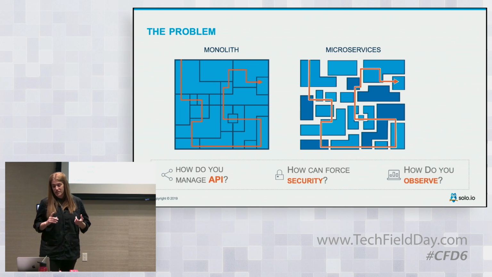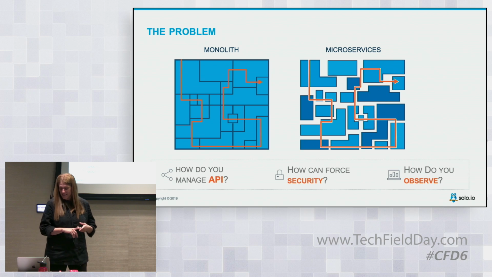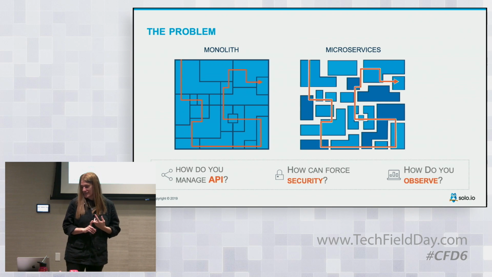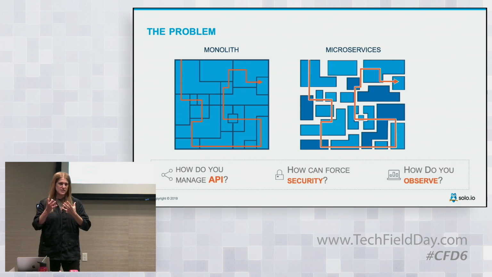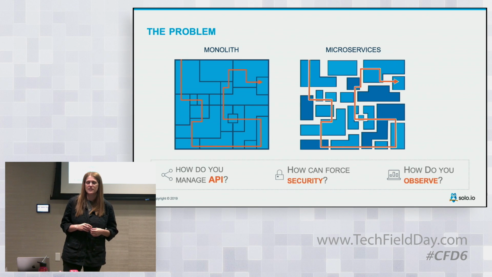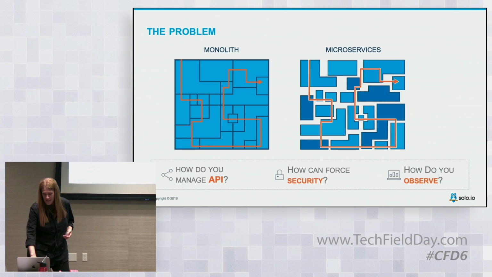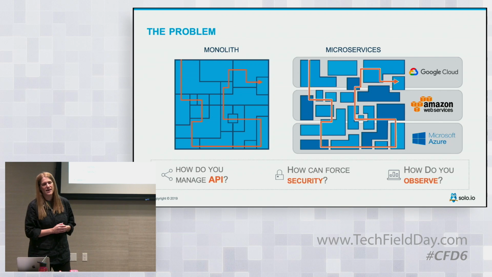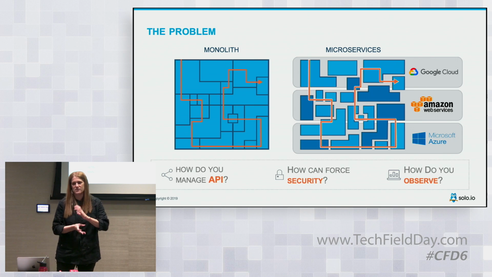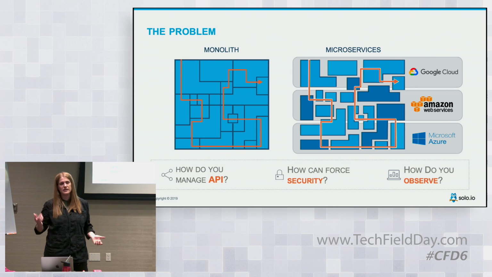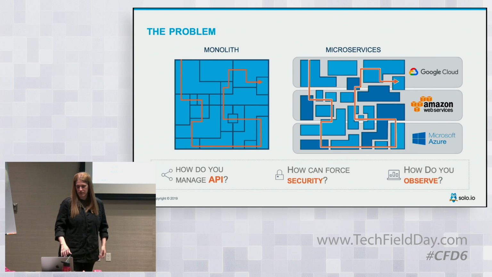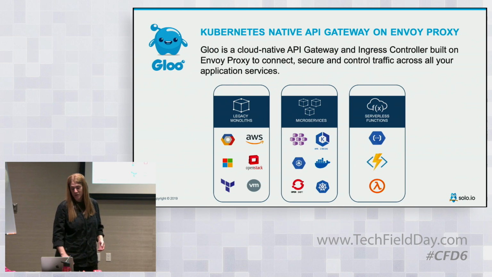So simple questions like, how do you manage your API? How can you enforce security in your organization? How do you make sure that you observe every call or request that comes into your cluster? This is something that we need to answer. And it's becoming a little bit more complex because don't forget that we also have multi-cloud, right? It can go all over the place. The same application, just different instances of the application, can run in a lot of different places. So that's a very complex problem, and the question is, what are we doing about it?